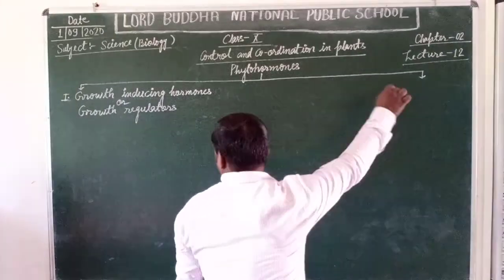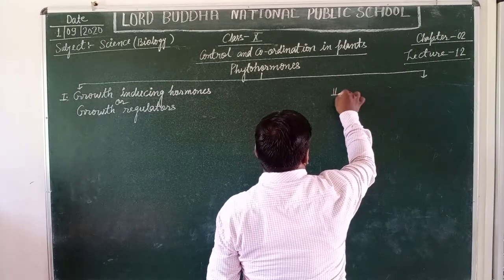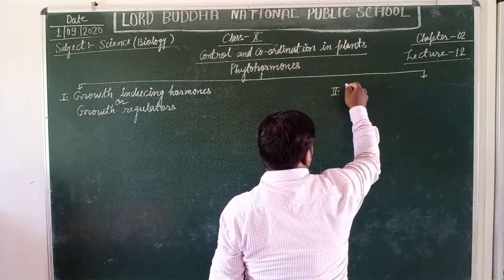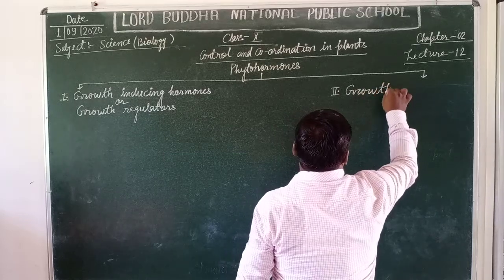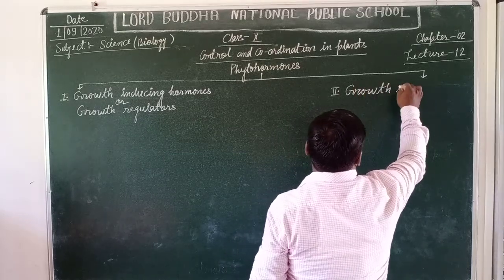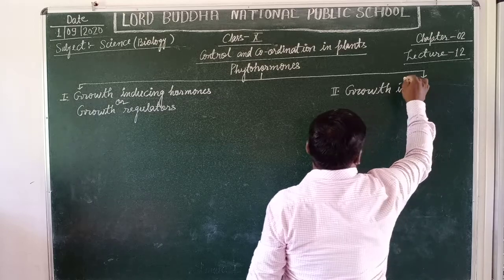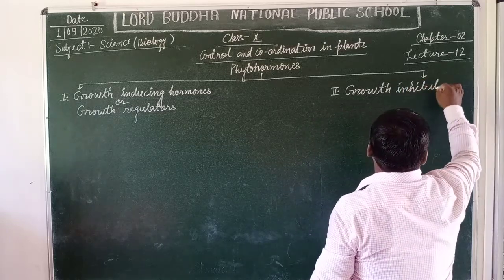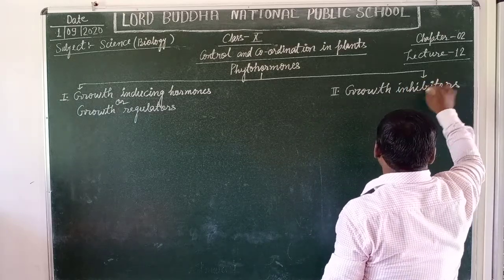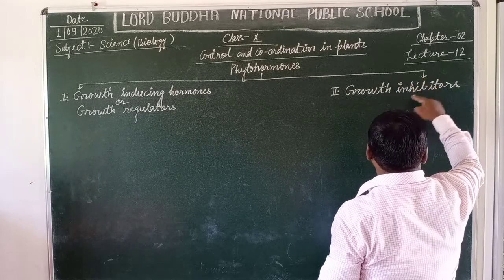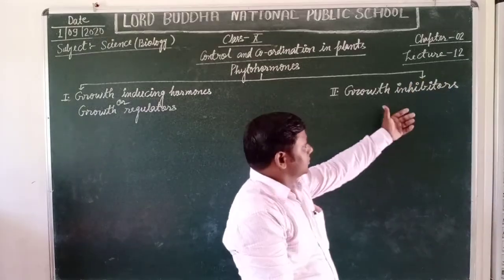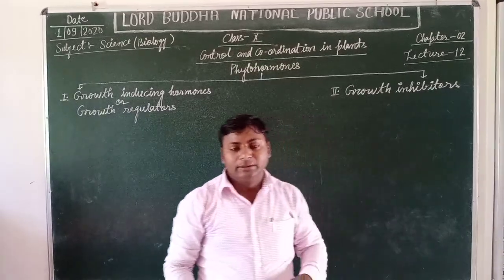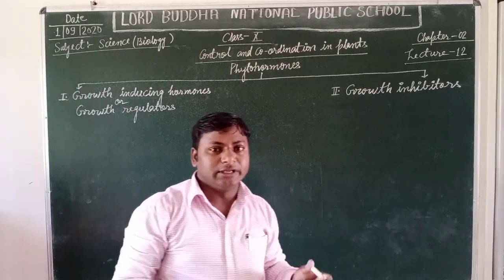And the second one is growth inhibitors. As the name makes clear, these hormones inhibit the growth and developmental process in plants.